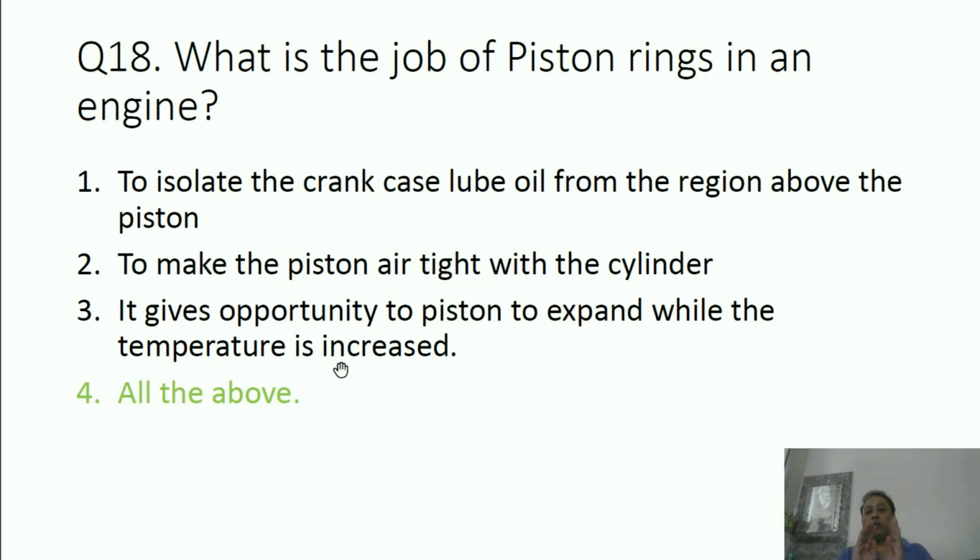And one thing, when the engine becomes hot, the coefficient of expansion of piston is higher than that of the cylinder. So in case we keep exactly the same diameter of piston and cylinder, then when the temperature rises, the piston will expand and stick with the walls of the cylinder and it will become difficult to slide. So these rings are there. So there is some gap between the cylinder inner surface and the piston outer surface, so there is an opportunity to expand. So all of the above is the correct answer.